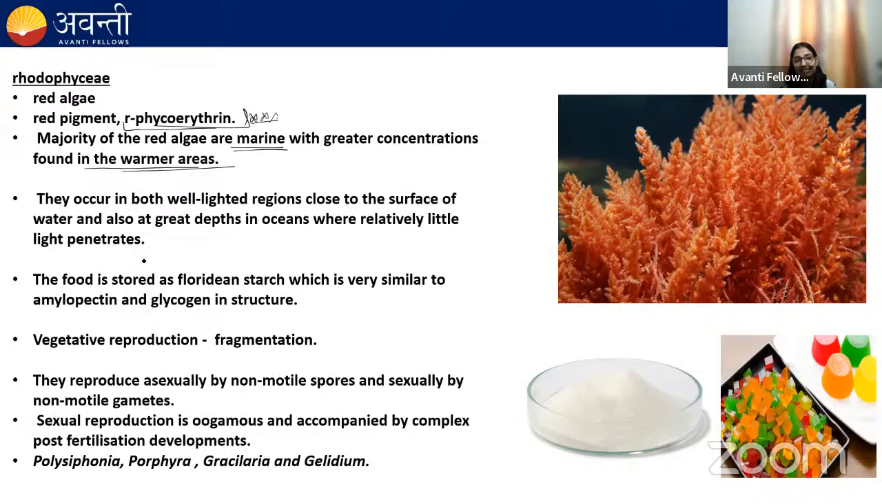The reserve food material in red algae is floridean starch. Very, very important. In green algae, the reserve food material is starch. In brown algae, the reserve food material is mannitol and laminarin. In red algae, the reserve food material is floridean starch. And this floridean starch is similar in structure to amylopectin and glycogen.